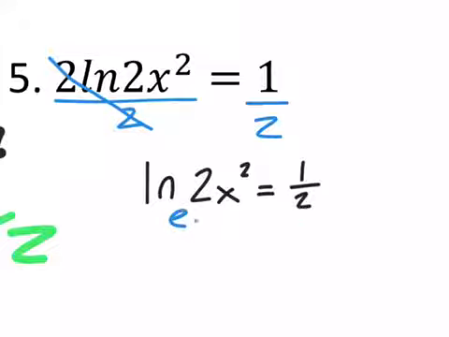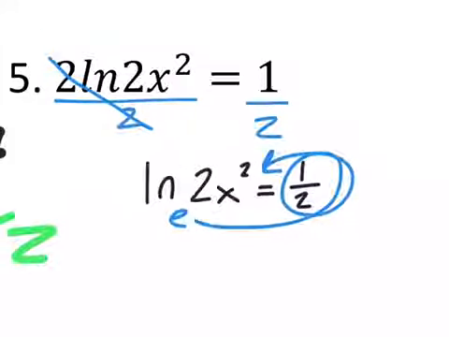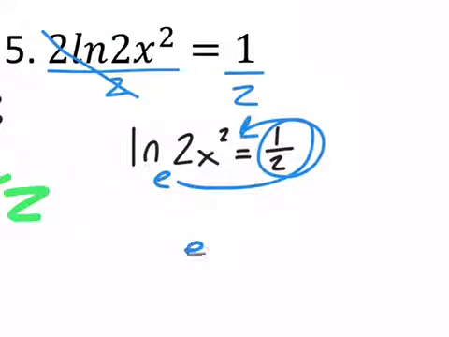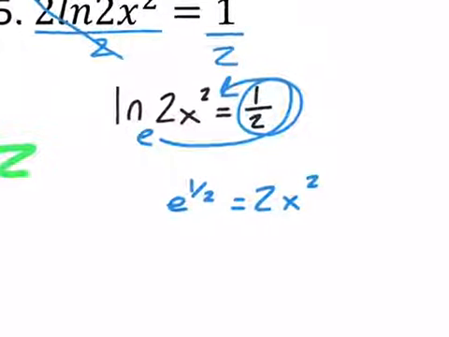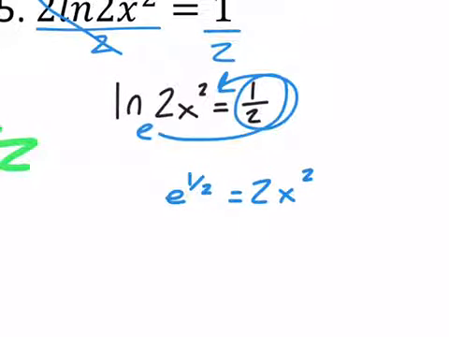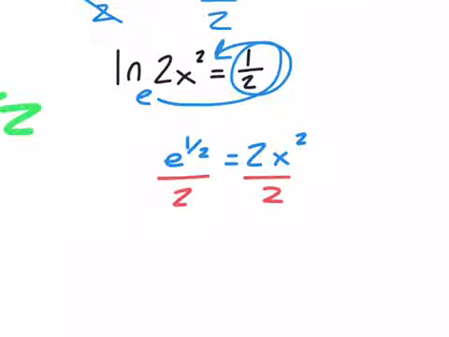We are now ready to do our loop and swoop to where we've got e to the 1/2 power is equal to 2x squared. Now to solve this one, yes, there's e over here, which makes people kind of freak out sometimes, but just focus on solving for x. We divide both sides by 2.